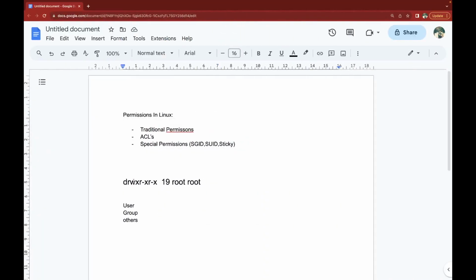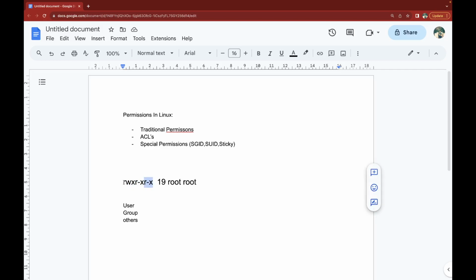In Linux, as we can see here, the first three blocks are for user, the next three are for group, and the next three are for other.